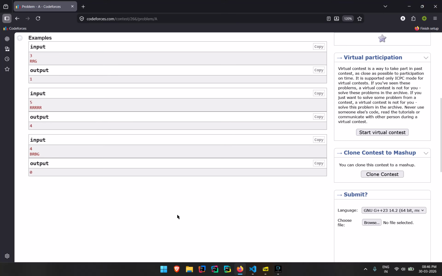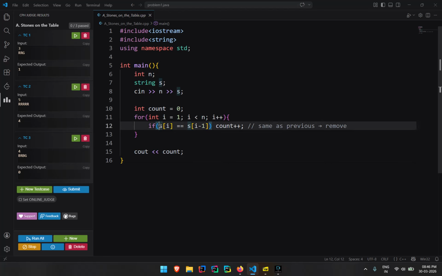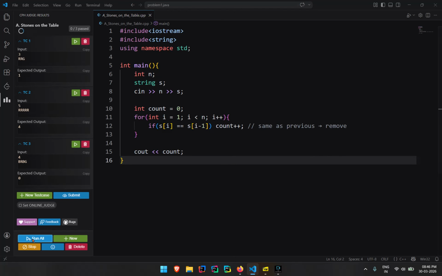But then I thought, why should I check left and right? I could just check the previous one. If my current is equal to the previous one, then I could just increment the count. That's when it clicked for me. This was the simplest thing. Instead of checking both sides, I just checked one side. That's it.